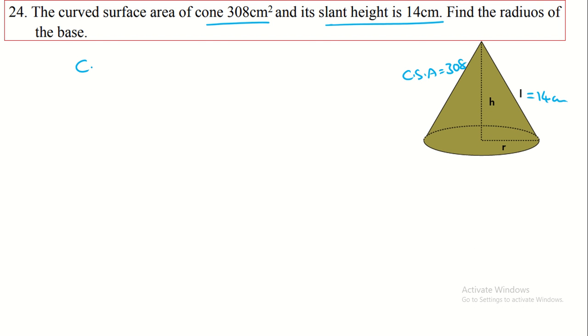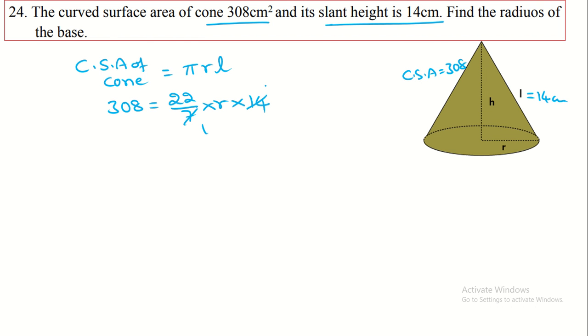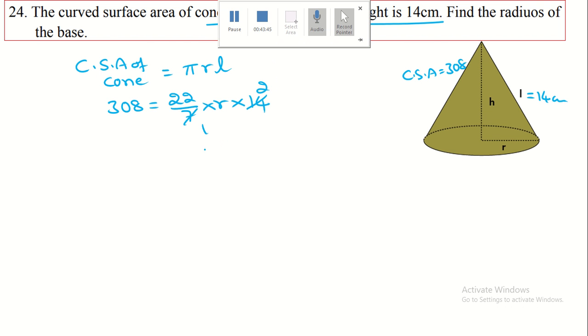Here we write the formula, CSA of cone is equal to pi r L. Here they given the CSA is 308 is equal to pi means 22 by 7 into r, we have to find out this one, L means 14. 7 ones are 7, 7 twos are 14.